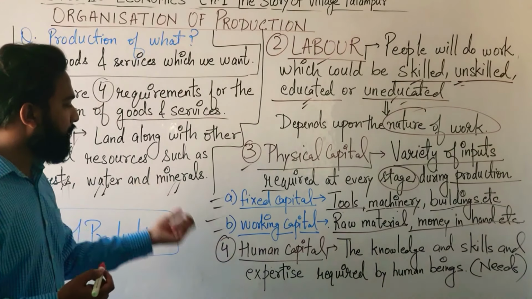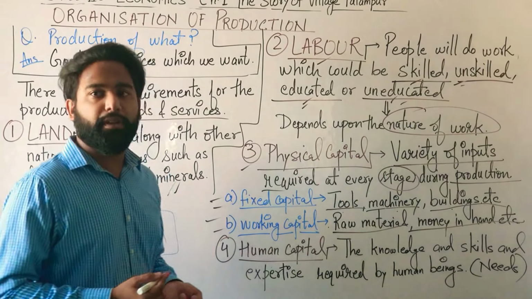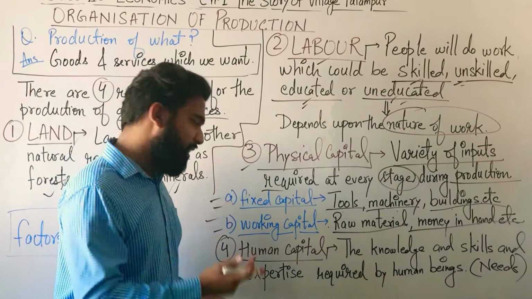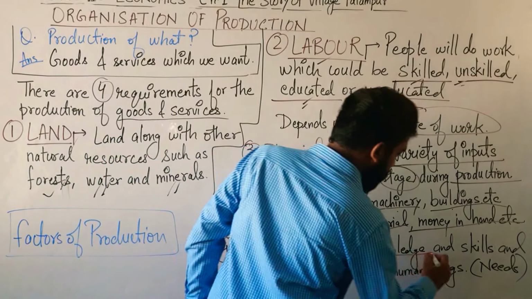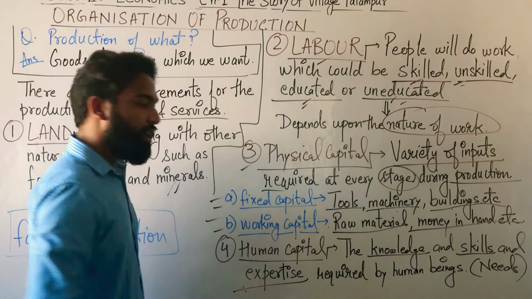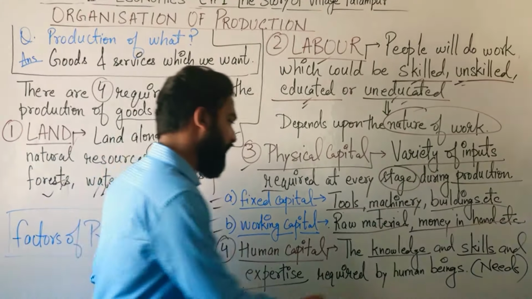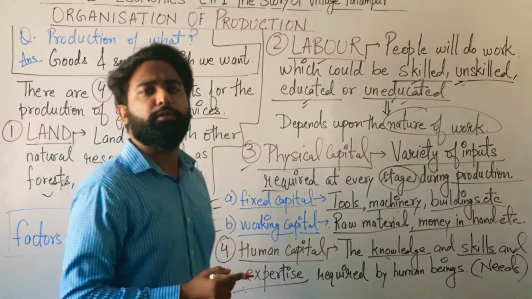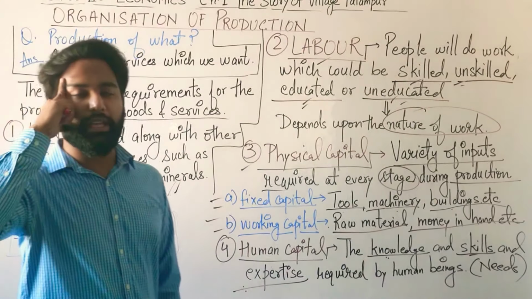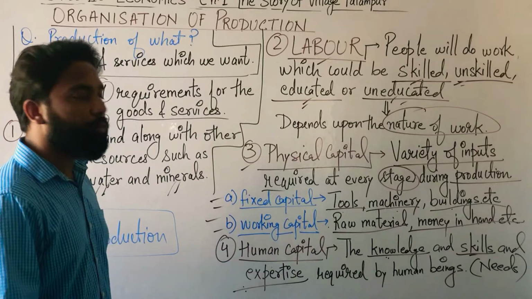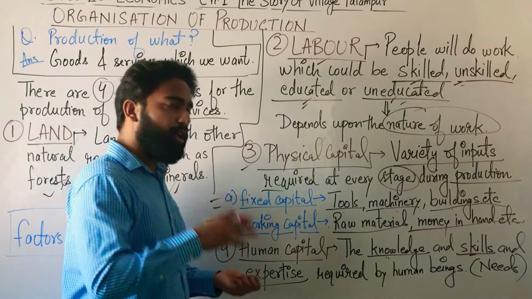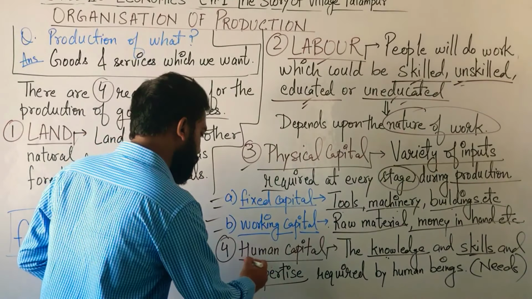Now the fourth requirement is human capital. Now what is human capital? The knowledge, the skills, the expertise. If we are good at something, we have expertise. If we have knowledge of doing something, we have the knowledge. If we are trained to do that work, then we are skilled. All those things which are needed by the human beings for the accomplishment of the production is the human capital.